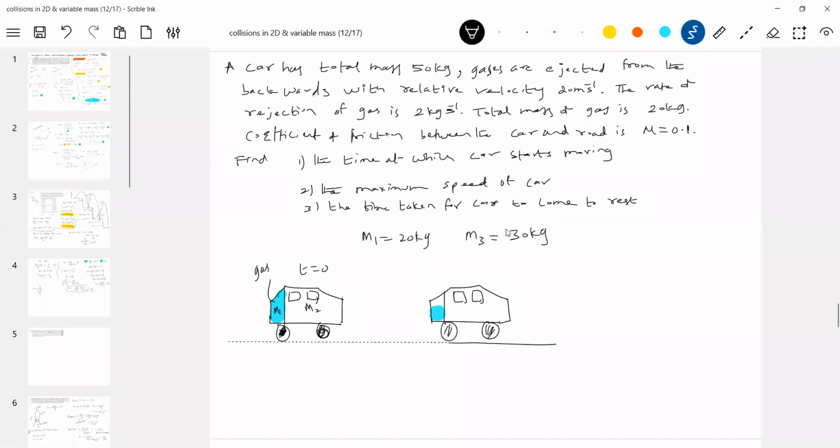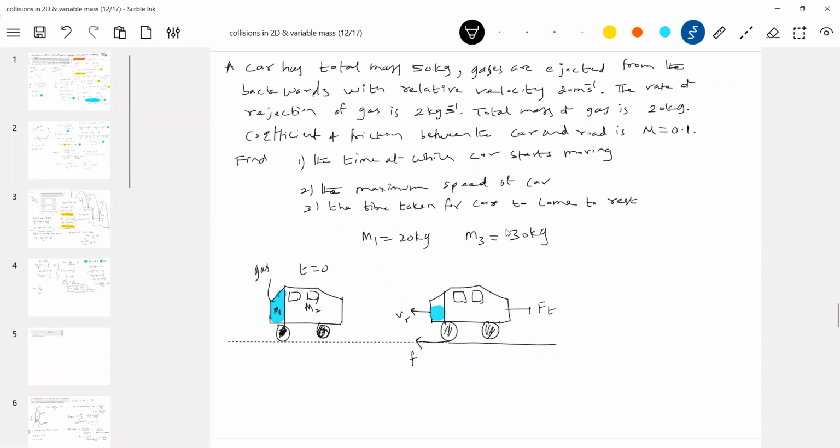Okay, let's go back to all the things. What is the direction of thrust force? The gas will be ejected in the backward direction with Vr. Then the mass of the system is decreasing. Then in what direction should the thrust force act? In the forward direction. In what direction should the friction act? The friction should act backward.